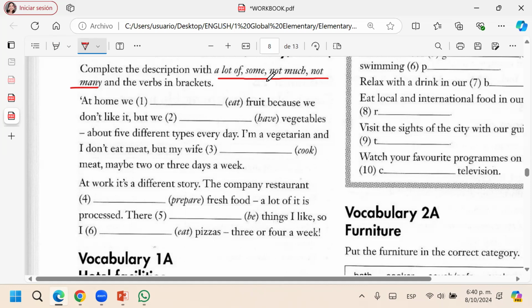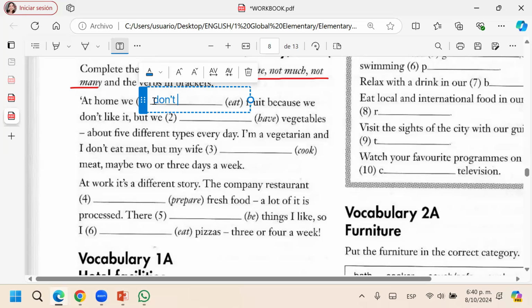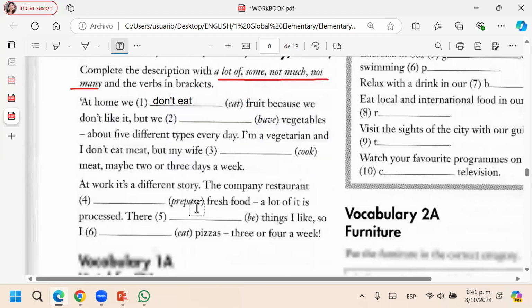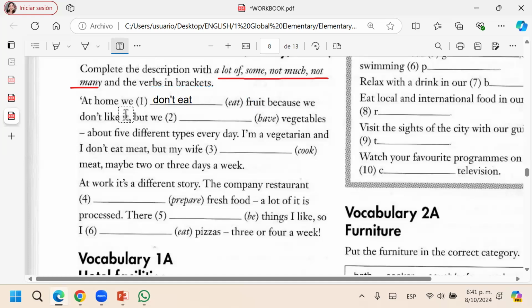At home, we blank fruit because we don't like it. A lot of? No, not much. Exactly. Guillermo, tell me the sentence. At home, we don't eat much fruit because we don't like it.